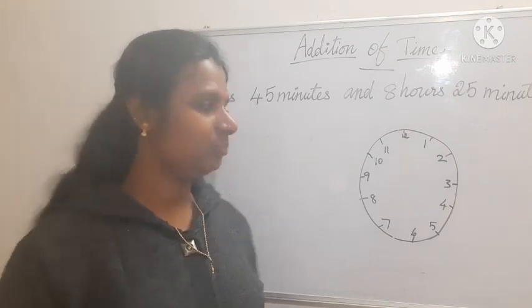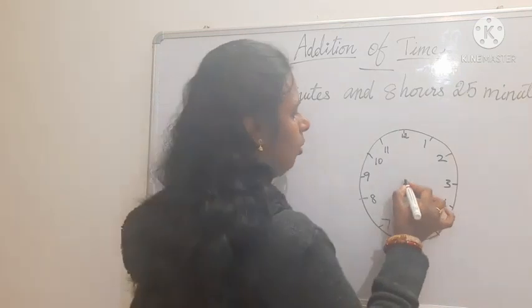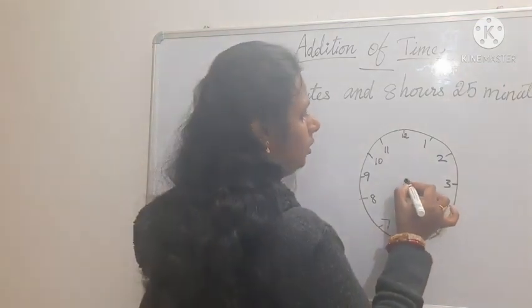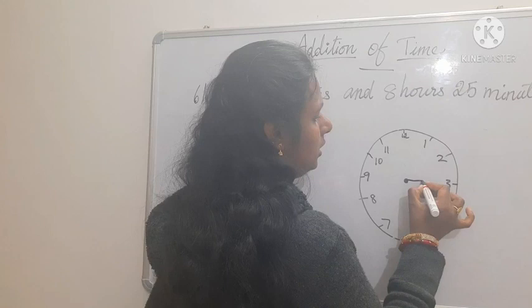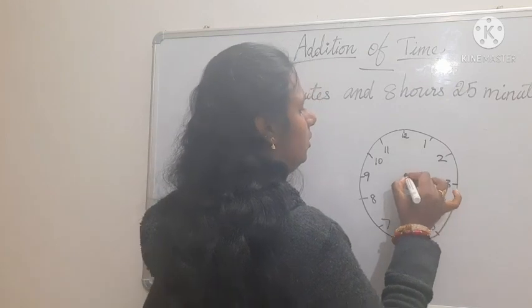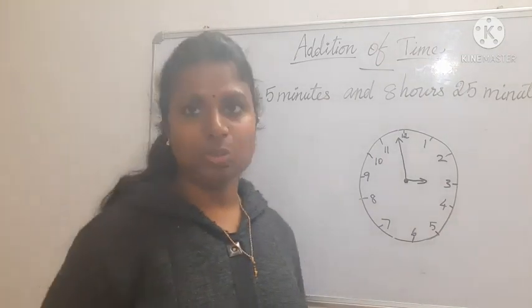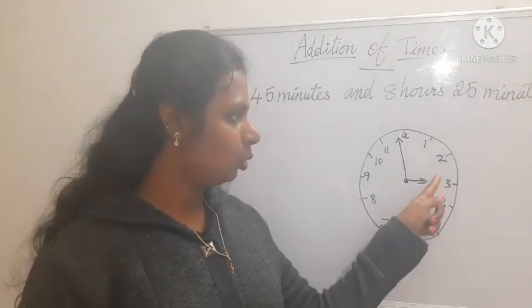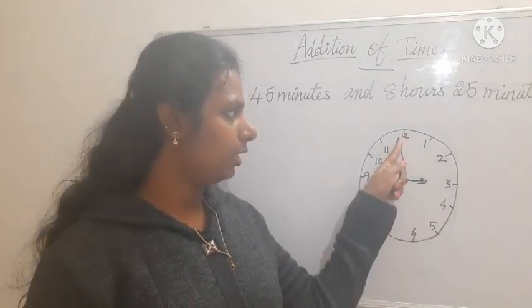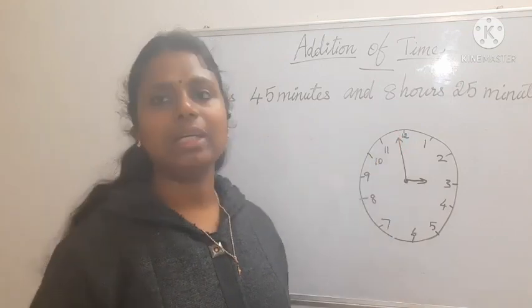For example, now see here in the clock, the short hand is here and the long hand is here. Now what is the time you say? 2:58 and then 2:59.